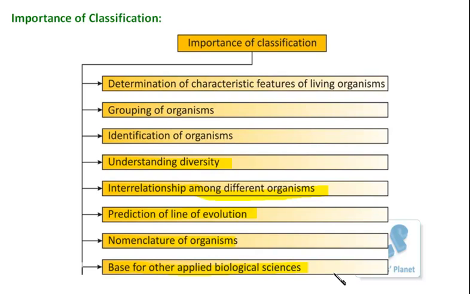If we broaden this concept to the international level, then of course classification becomes the base for scientific discussion, and communication between different scientists is possible through the classification of these organisms.